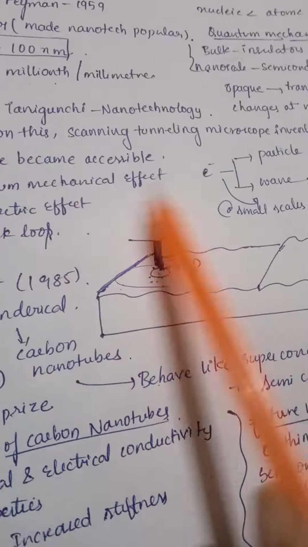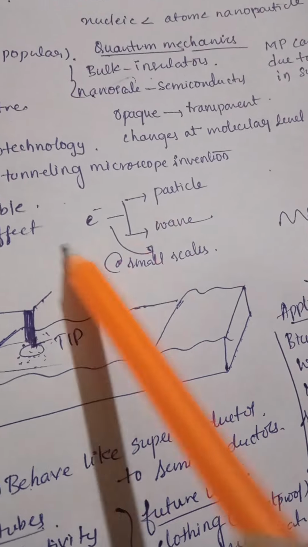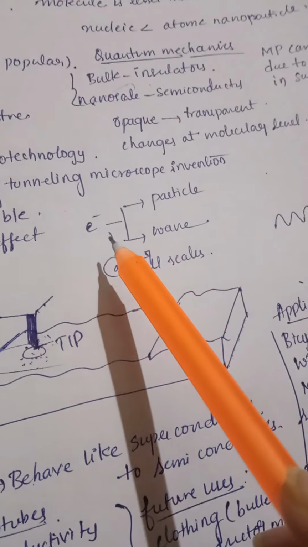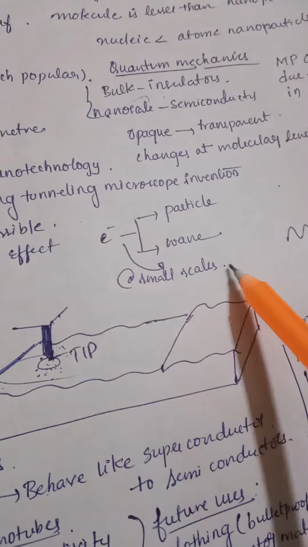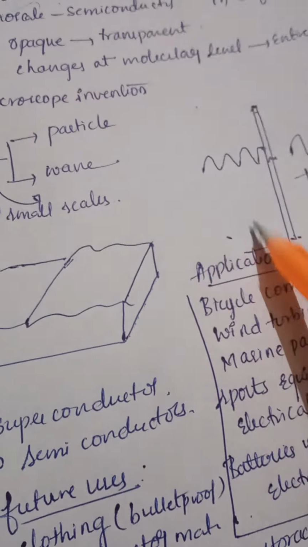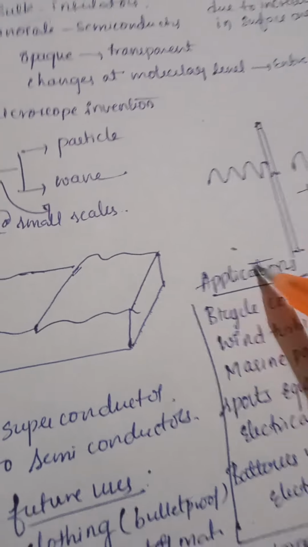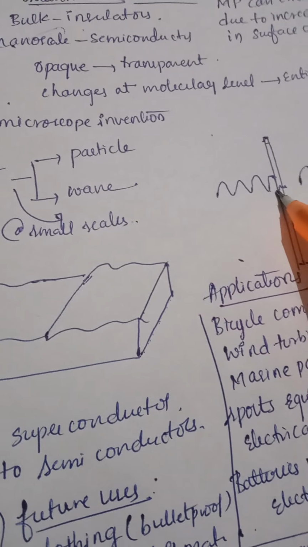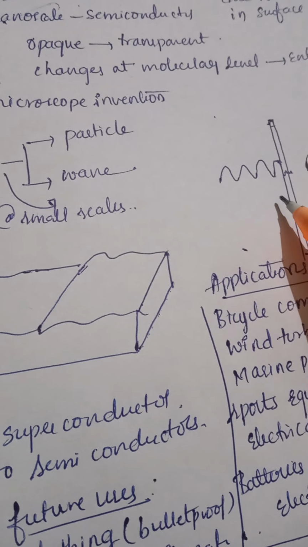And coming to the working of the scanning tunneling microscope, generally an electron can exist either in particle nature or in wave nature. At smaller scales, that is at nanoscales, electrons exist as waves. When an electron in wave form travels and hits a thin wall, the wave doesn't die at once.